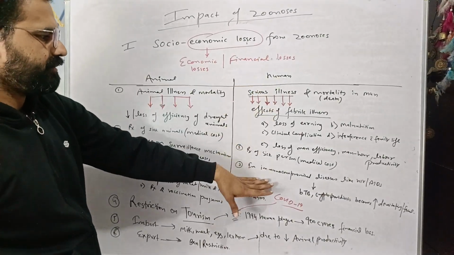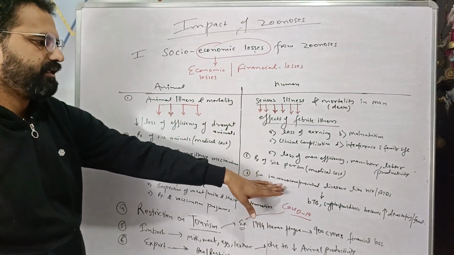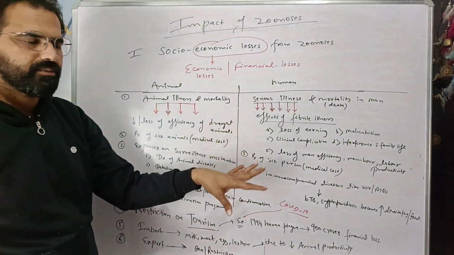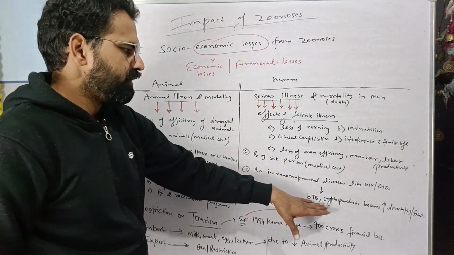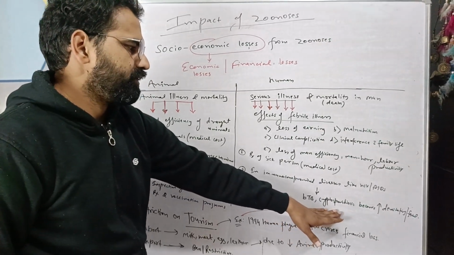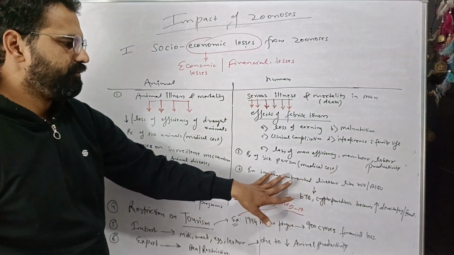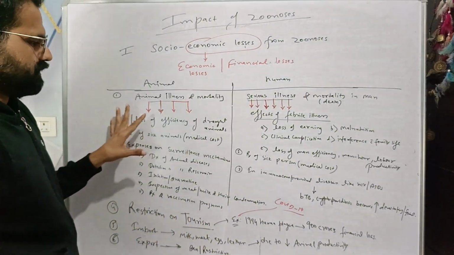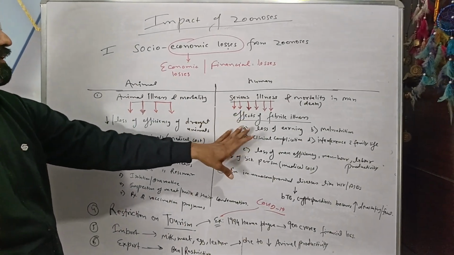And in case of human being, those who are immunocompromised, whose immune system is weak, and if they are suffering with those diseases which cause immunosuppression like HIV/AIDS, they are more susceptible to infections like bovine tuberculosis, cryptosporidiosis, and that becomes more fatal in case of immunosuppressed human beings. So these are the economical losses from animal side and from the human side.